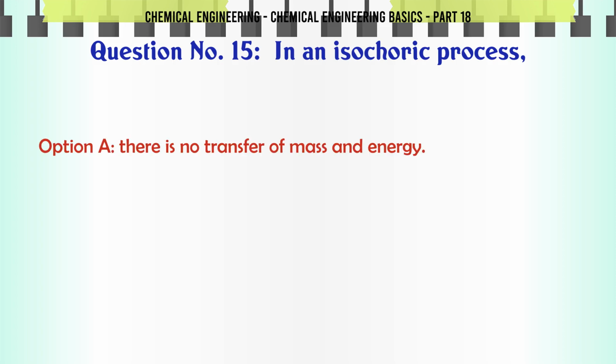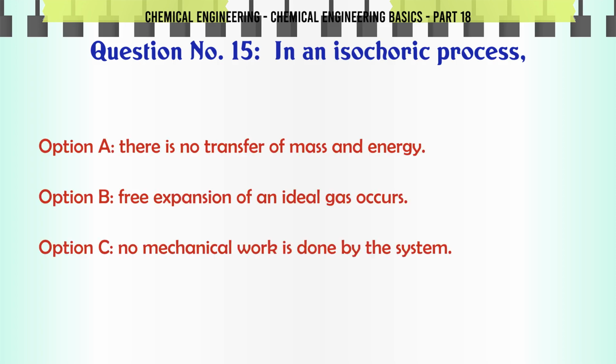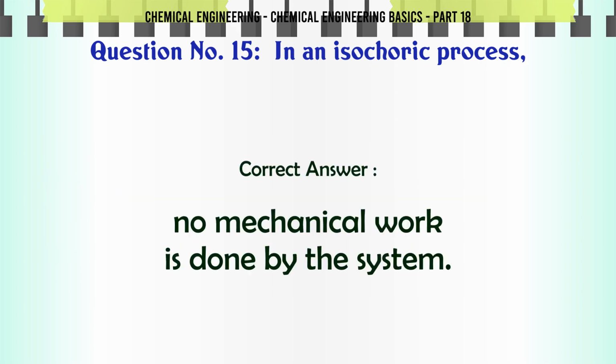In an isochoric process, A. there is no transfer of mass and energy, B. free expansion of an ideal gas occurs, C. no mechanical work is done by the system, D. all ABC. The correct answer is no mechanical work is done by the system.